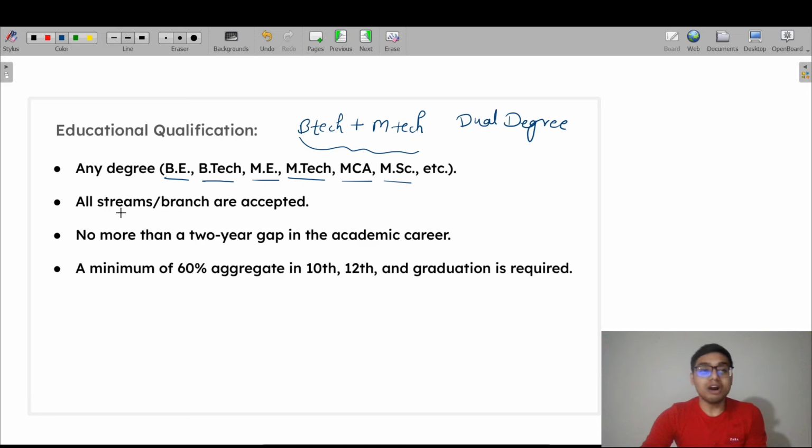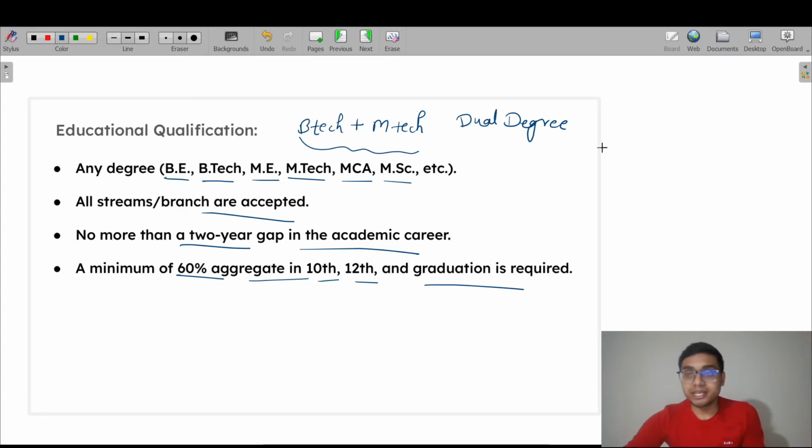The next point is that all streams and branches are accepted, whether you are from electrical, mechanical or computer science, it doesn't matter. Every branch is accepted, so no need to worry about it. The next point is no more than a 2 year gap in your academic career. You need to take care of it. And the next point is a minimum of 60% aggregate in 10th, 12th, and graduation is required.